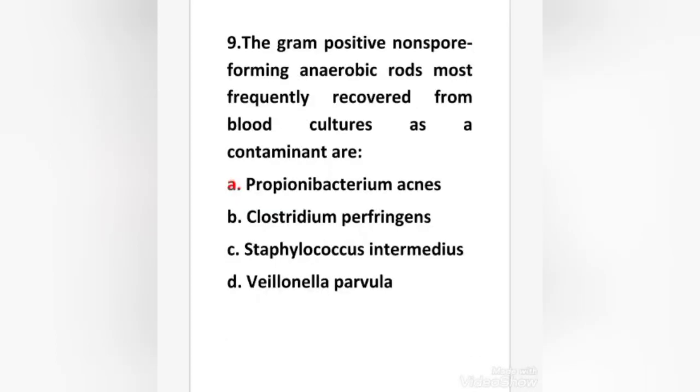Next question. The gram-positive non-spore forming anaerobic rods most frequently recovered from blood cultures as a contaminant are Propionibacterium acnes, Clostridium perfringens, Staphylococcus intermedius, Veillonella parvula. Right answer is option A, Propionibacterium acnes.